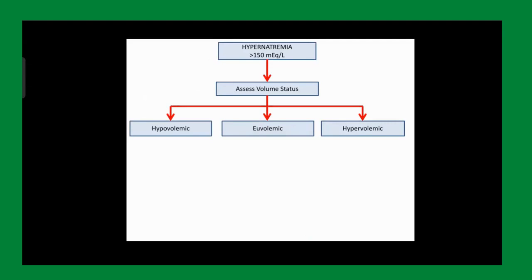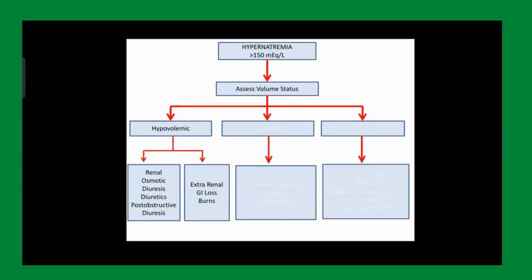Now you move on to next, please. Next slide. Okay. Now, when dealing with hypernatremic and hypovolemia, the causes are again same, renal and extrarenal. If the causes are extrarenal, we know that we are dealing with GI losses and burns. And if the patient has renal losses, we know that we are dealing with post-obstructive diuresis, diuretics, and osmotic diuresis. And next, please. And if you are dealing with euvolemic hypernatremia, we are dealing with nephrogenic DIs.